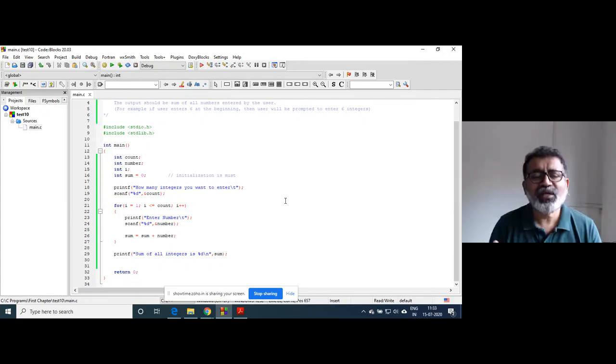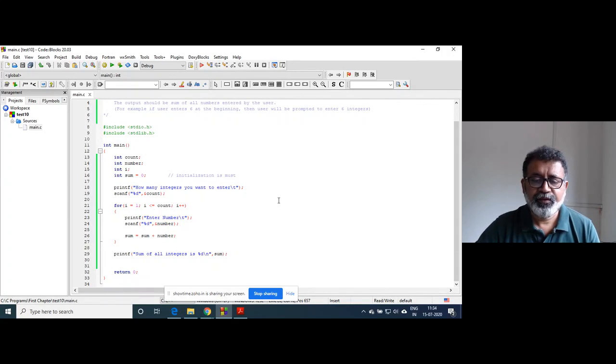Don't forget that each time you make changes in the program, you need to compile it. You should not directly execute it, because whatever changes you have made in the source code have to be reflected in the machine code. If you make changes and run the program, then whichever executable file is available in memory at that moment will be executed.